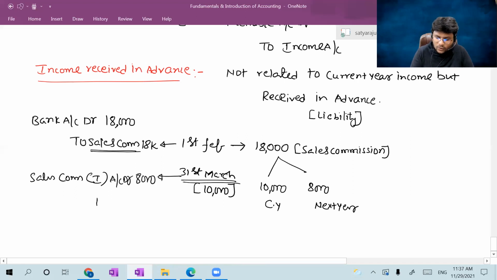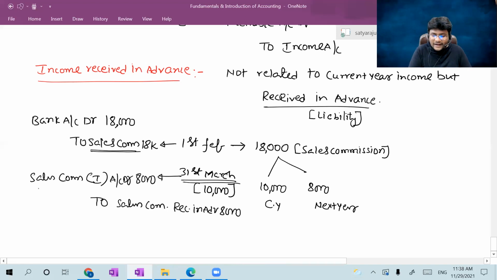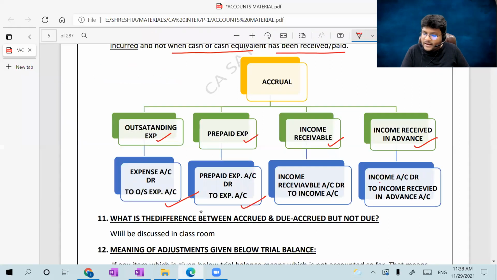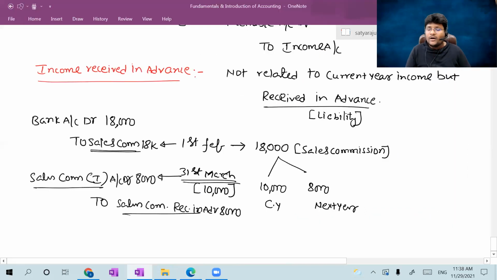How much should be debited? 8,000. To, sir, that 8,000 is received in advance, which is a liability. I already told you received in advance is a liability. If there is an increase in liability, it should be credited. So that's why the entry is to sales commission received in advance, amount 8,000, guys. This is the journal entry: income account debit to income received in advance.